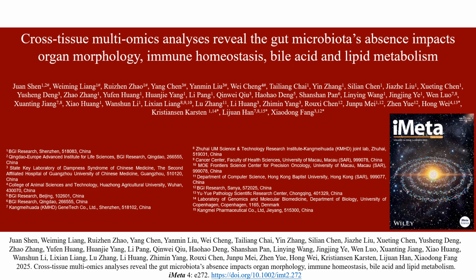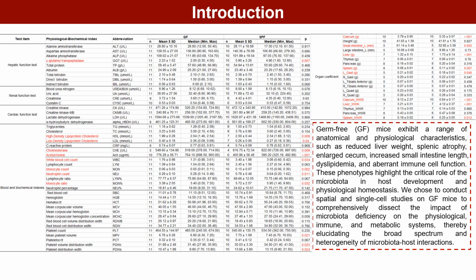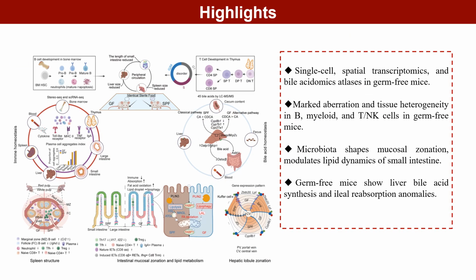The title is Cross-Tissue Multi-omics Analyses Reveal the Gut Microbiota's Absence Impacts Organ Morphology, Immune Homeostasis, Bile Acid and Lipid Metabolism. Germ-free mice display distinct anatomical and physiological traits, which underscore the essential role of the microbiota in host development and homeostasis. Our study highlights 4 key findings.